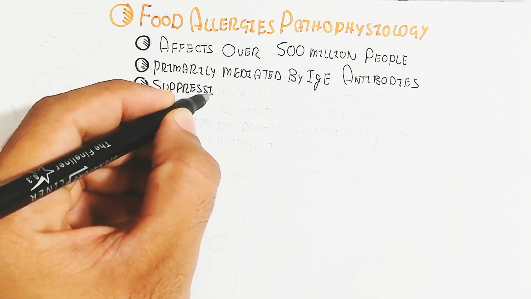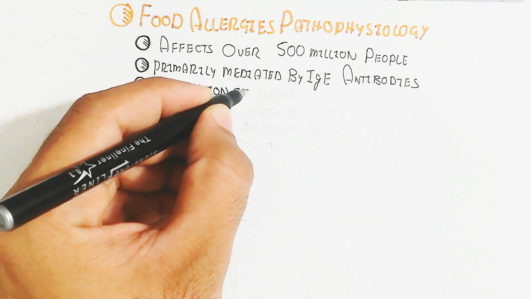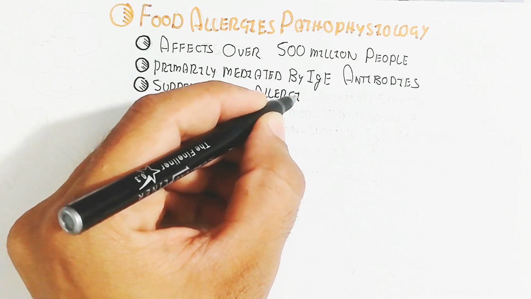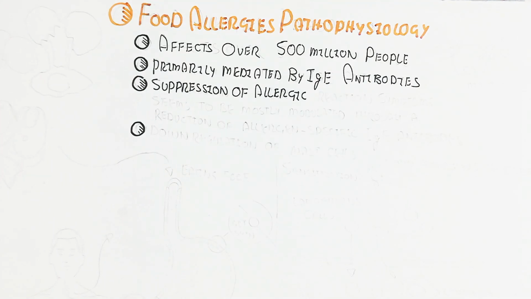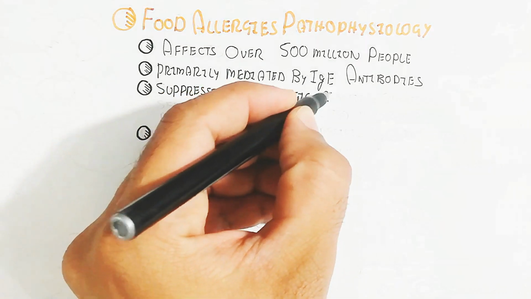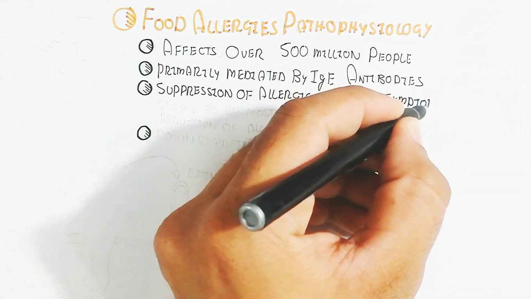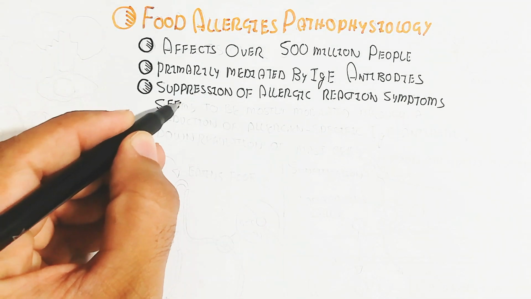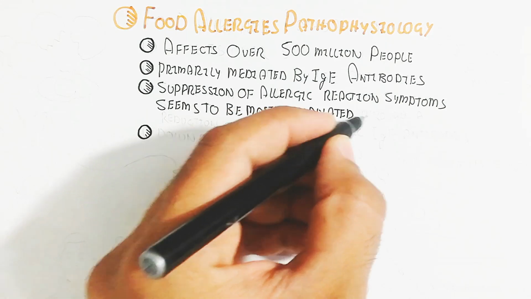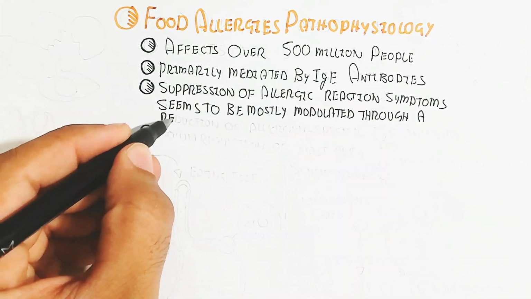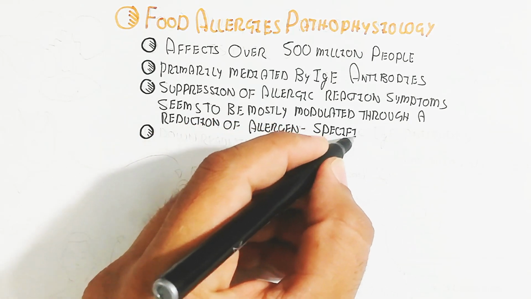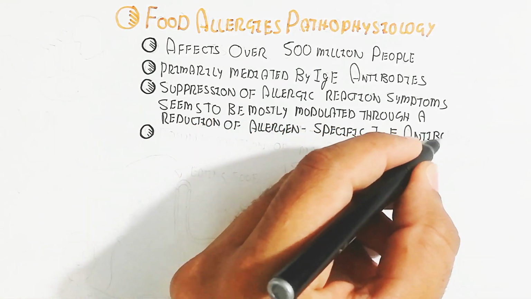Food allergy affects over 500 million people worldwide. Food allergies are primarily mediated by IgE antibodies. Suppression of allergic reaction symptoms seems to be mostly modulated through a reduction of allergen-specific IgE antibodies and downregulation of mast cells, which leads to suppression of allergic reaction symptoms.